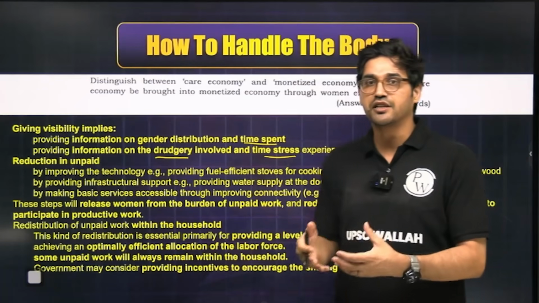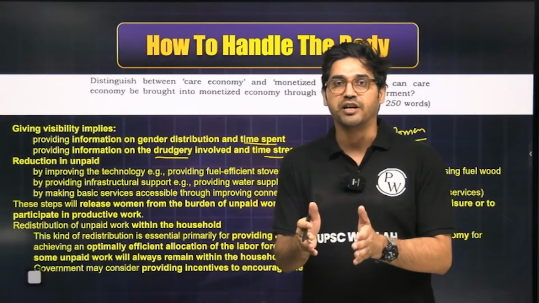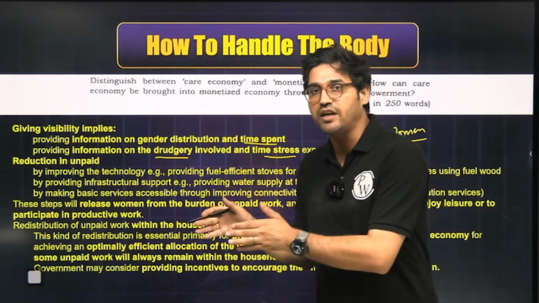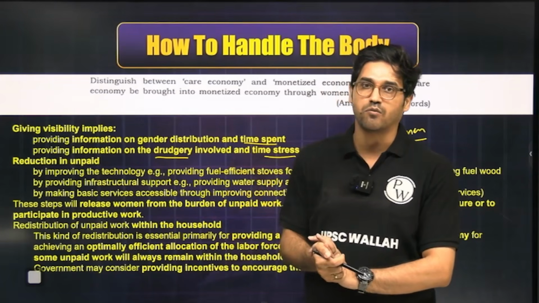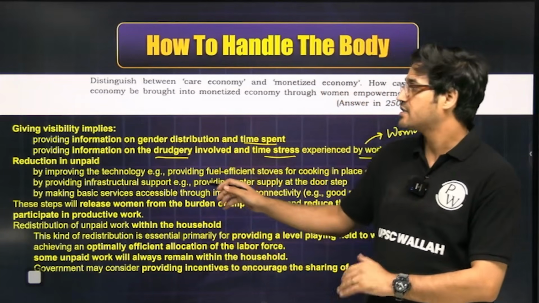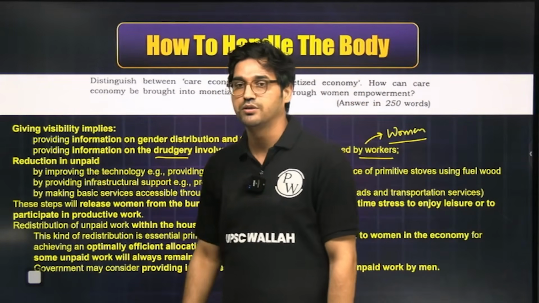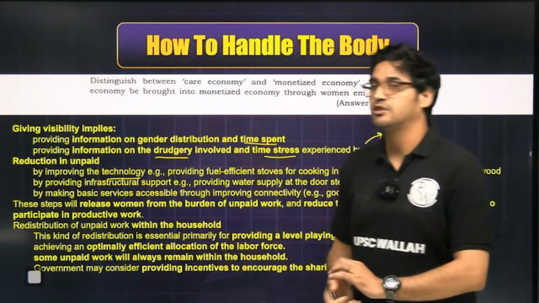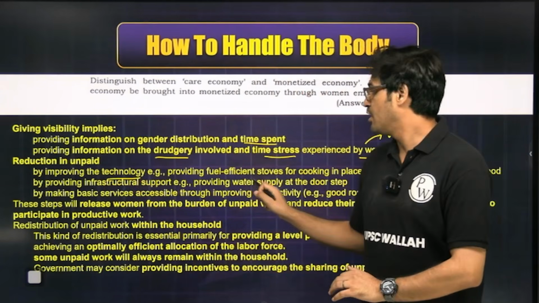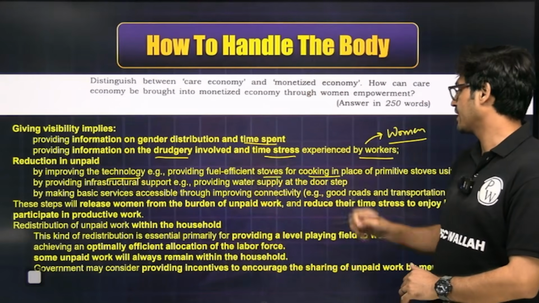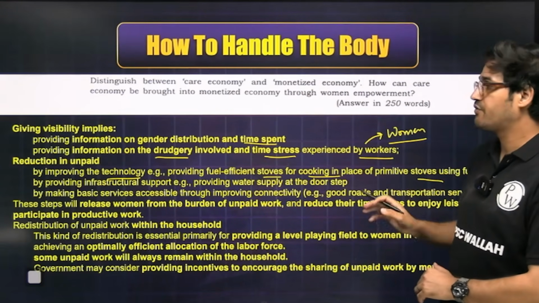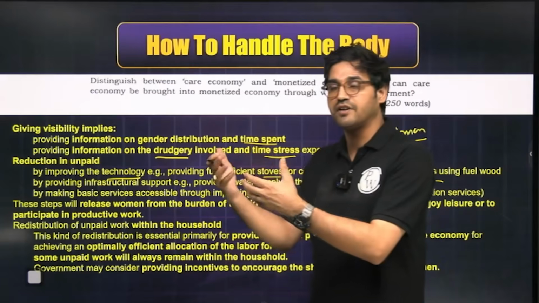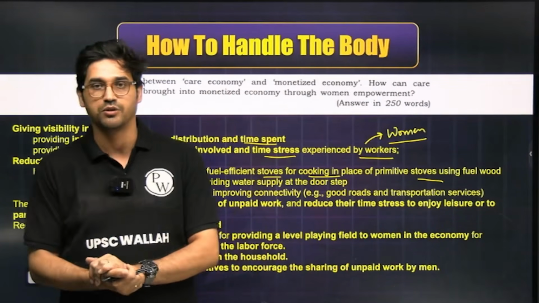Now, this is recognition of the agency of women who are disproportionately involved in the care activities or in care work. Thereafter, you can suggest reduction in this unpaid work. How do we do that? We can reduce this unpaid work through the use of technology. For example, providing fuel-efficient stoves for cooking in place of primitive stoves using fuel wood, wherein women had to travel distances to get this fuel wood. Right?